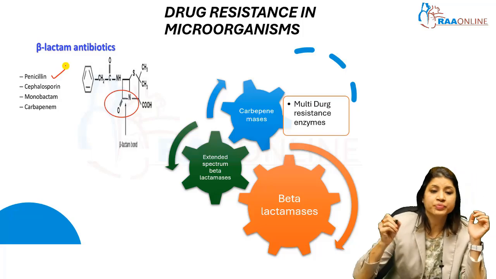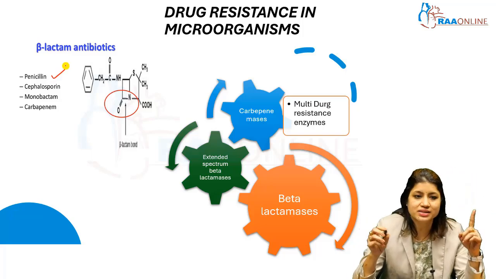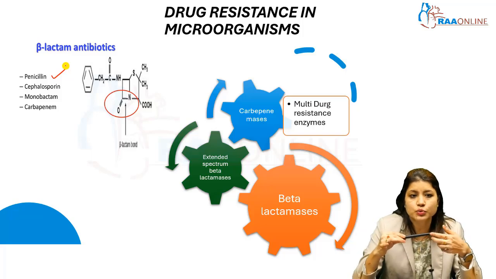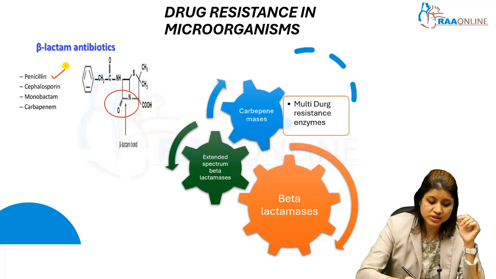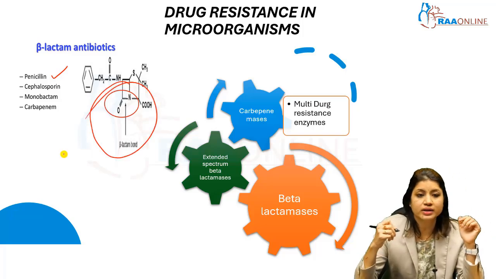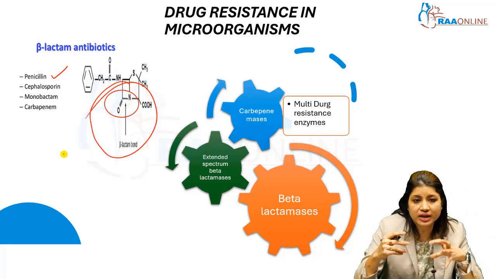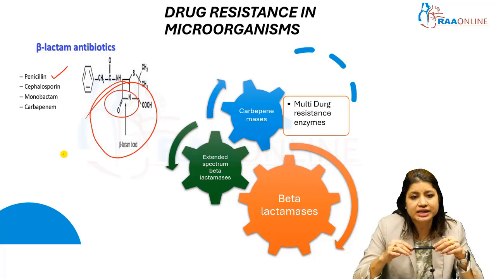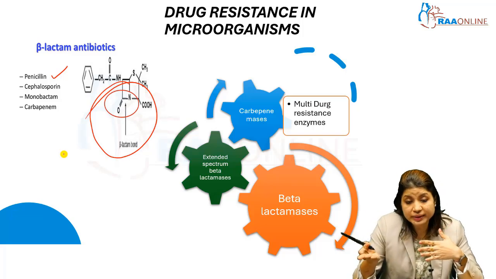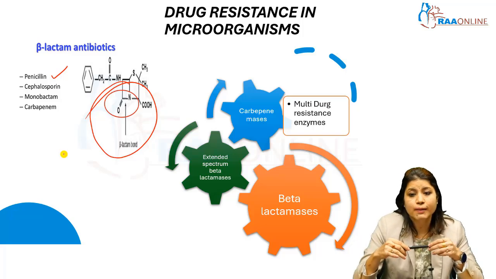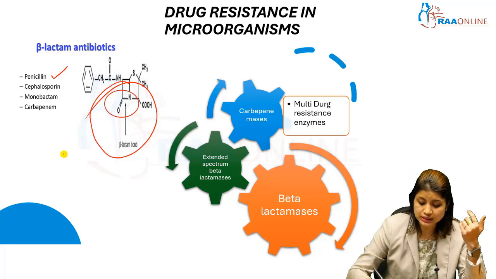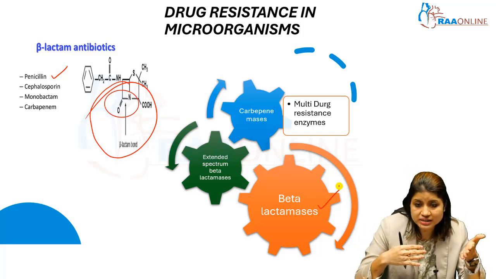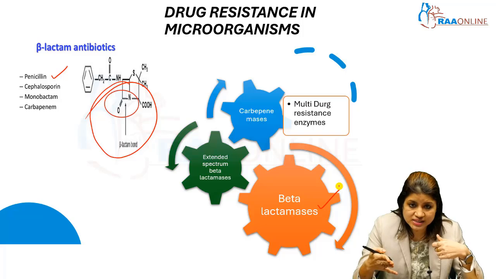and our broad spectrum at that time was still restricted to penicillins. These penicillins or beta-lactam antibiotics like cephalosporins or monobactams used to destroy the beta-lactam bond of the bacteria in the cellular wall, and hence these antibiotics were competent enough to give a bactericidal effect. But then the bacteria started producing beta-lactamases. So to counter our beta-lactam antibiotics, beta-lactamases were produced.